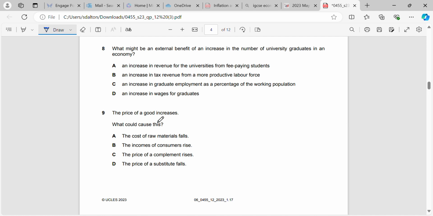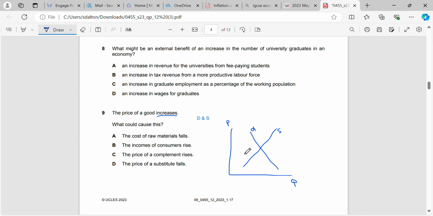Okay, price of a good increases. What would cause this? So what we need to think about here is our demand and our supply. I'm just going to say D and S: draw a demand and a supply curve and figure out what needs to move. So in this case, I'll draw one quickly and show you here. That's demand, I'm not going to label it. That's supply, I'll just label it quickly.